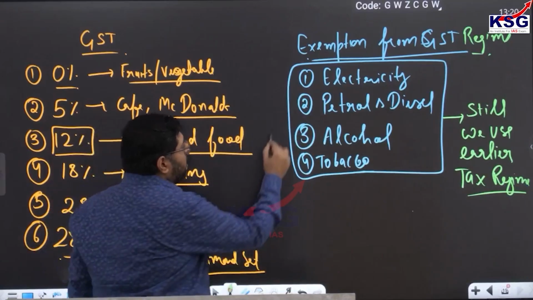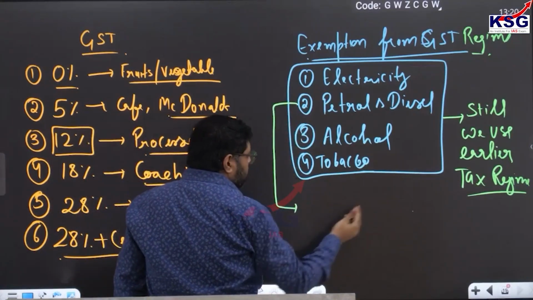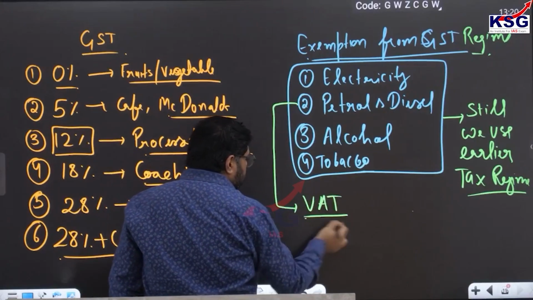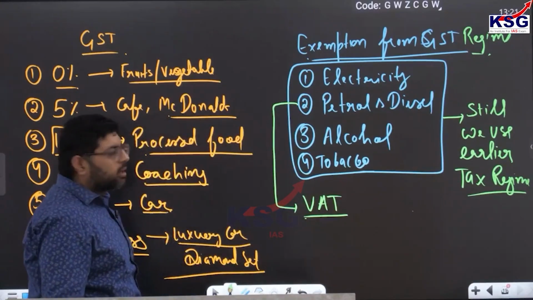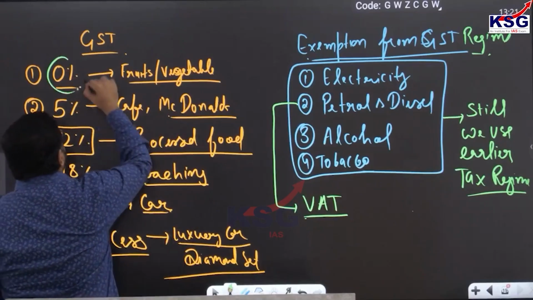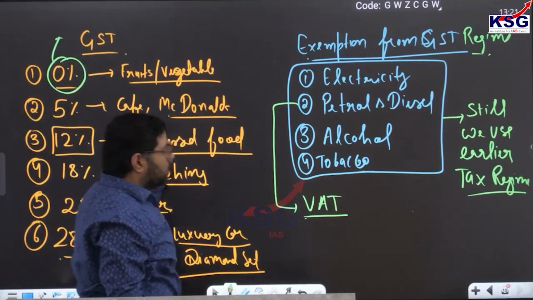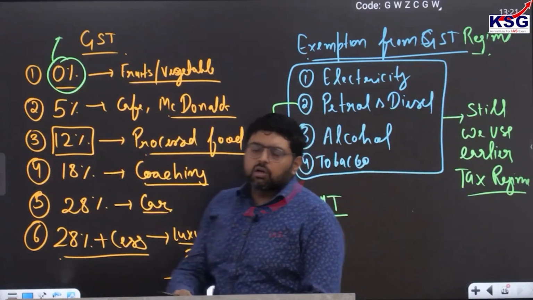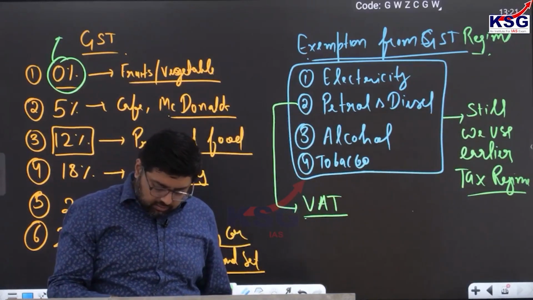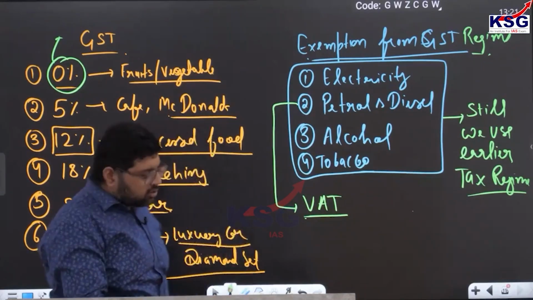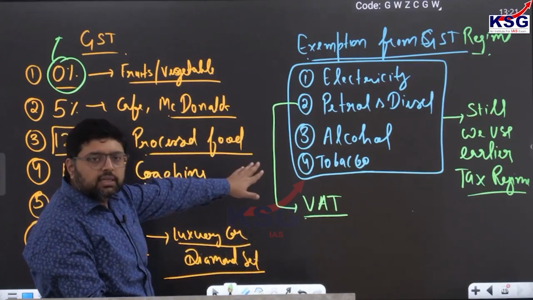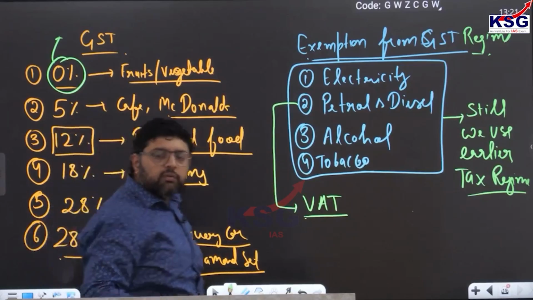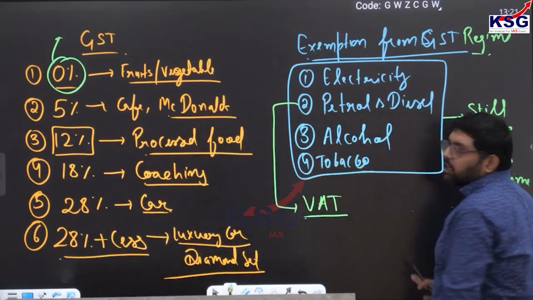For example, when you purchase petrol and ask for the bill, you will see taxes like value added tax, VAT, and service tax. But when I talk about 0%, it means there will be no tax, neither GST nor the old tax regime. Is it clear? So it does not mean that on these items there is no tax. There is a tax but not GST. We use the old tax regime like VAT, so whatever taxes we have subsumed still apply there.